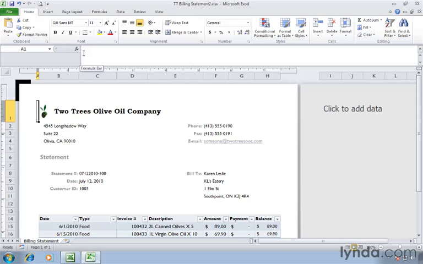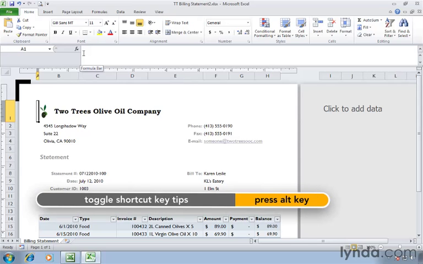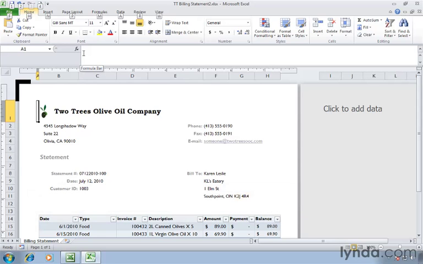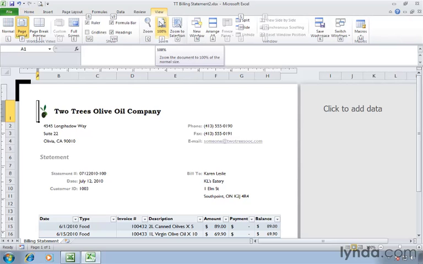For example, if you'd like to be able to access the ribbon without using the mouse, you can use your keyboard. Press the Alt key, and you'll notice little headings over each of the tabs. So for example, if we want to go to the View tab, you'll notice there's a W that appears just under View. So we'll press W on the keyboard, and that opens up the View tab of our ribbon. And you'll notice now that each of the buttons also displays a little header. In this case, if we want to go to Page Layout, for example, you can see there's a letter P that appears under that button. So without using your mouse, you would press P, and it would take you to Page Layout.